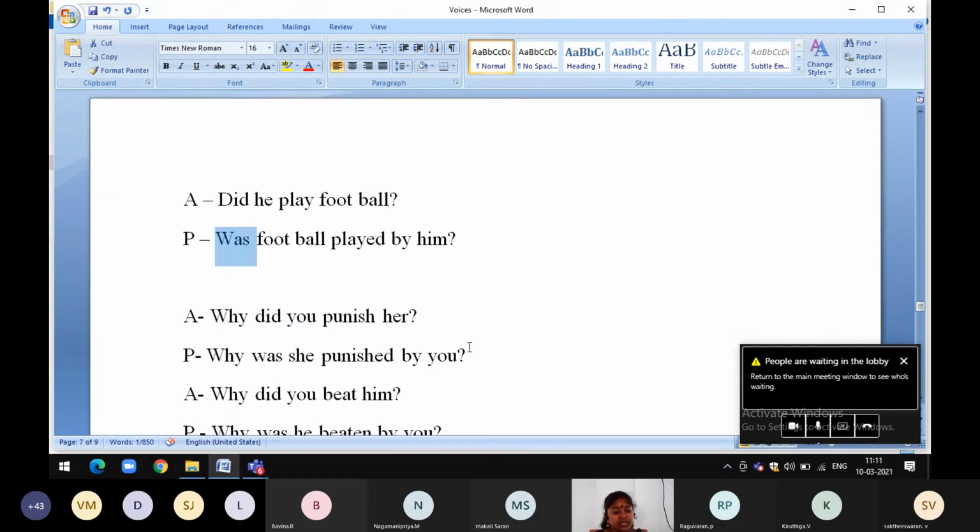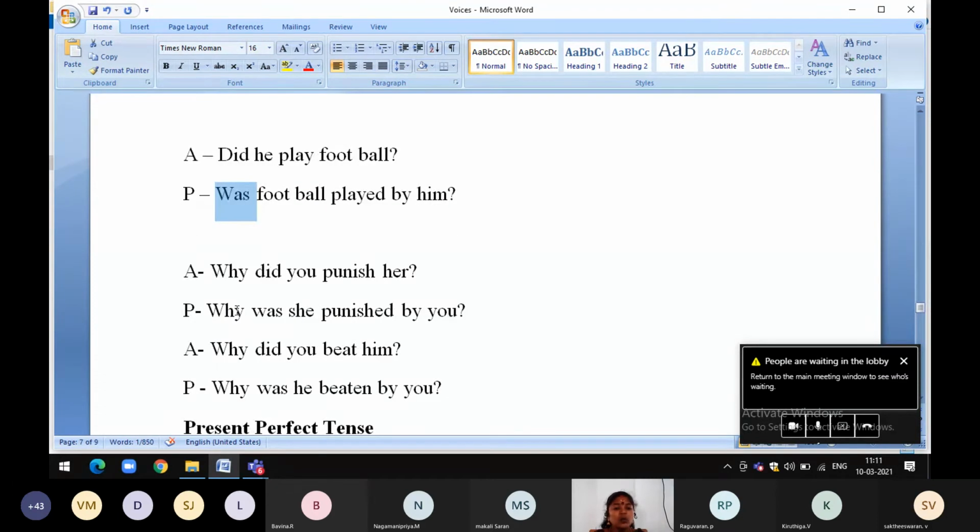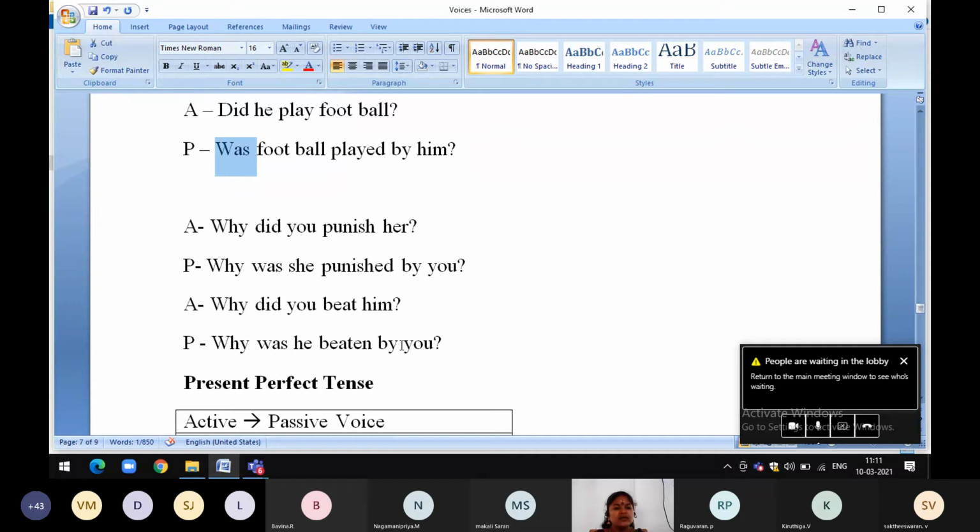Why did you punish her like this? Why was she punished by you? Look at the next example. Why did you beat him? Why was he beaten by you? See, why did you punish her? The same question, interrogative question, why, then did. So we use was, why was.